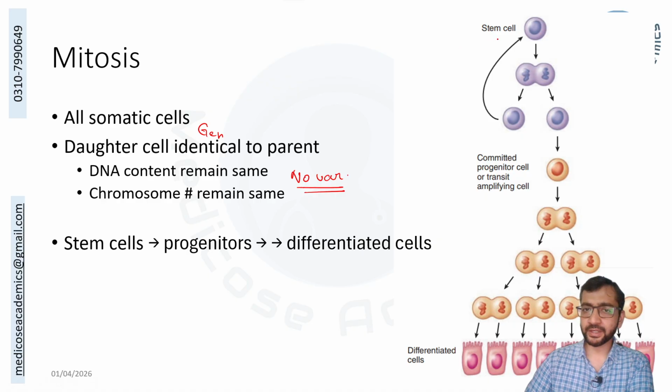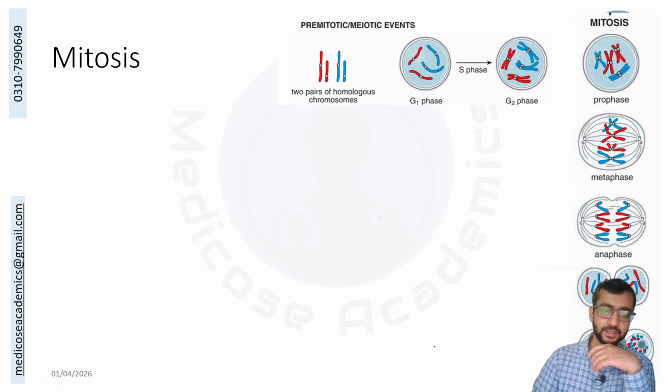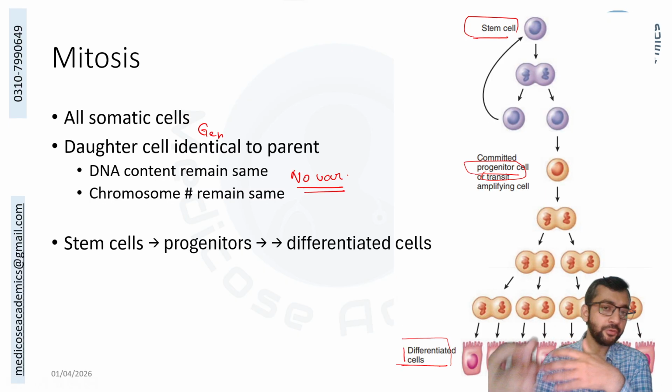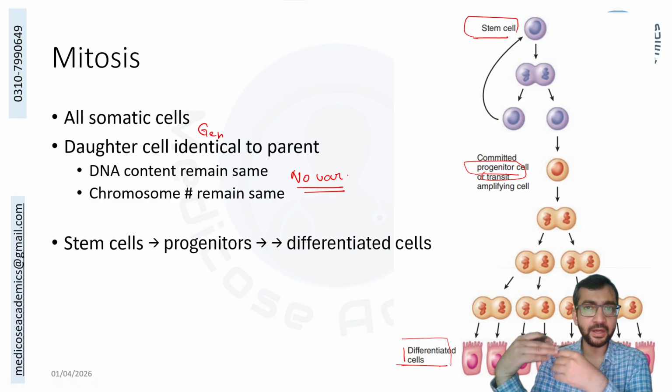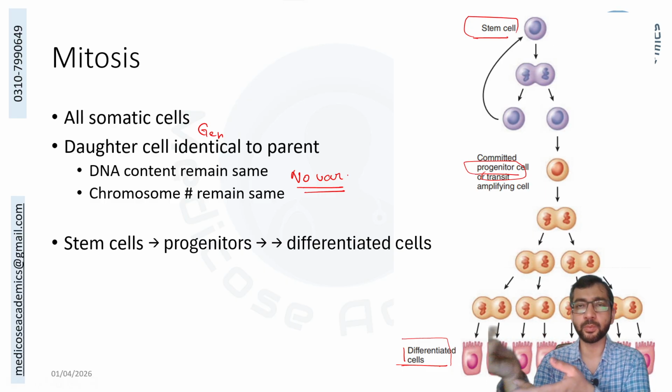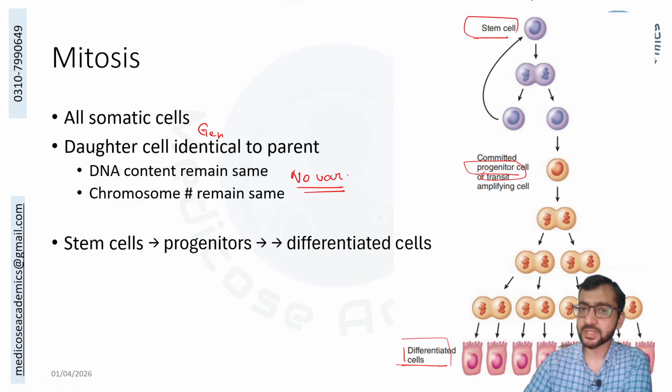You will read the terms stem cells, progenitor or transient cells, and then the differentiated cells. For particular cell lineages, where you have to replace the cells very rapidly, you have cells that act as a reserve and keep providing cells for multiplication. These are called stem cells.